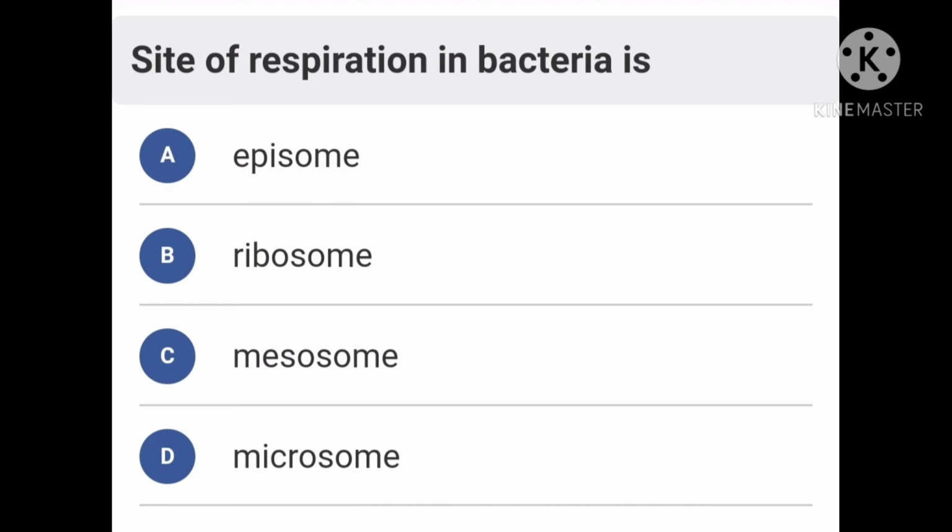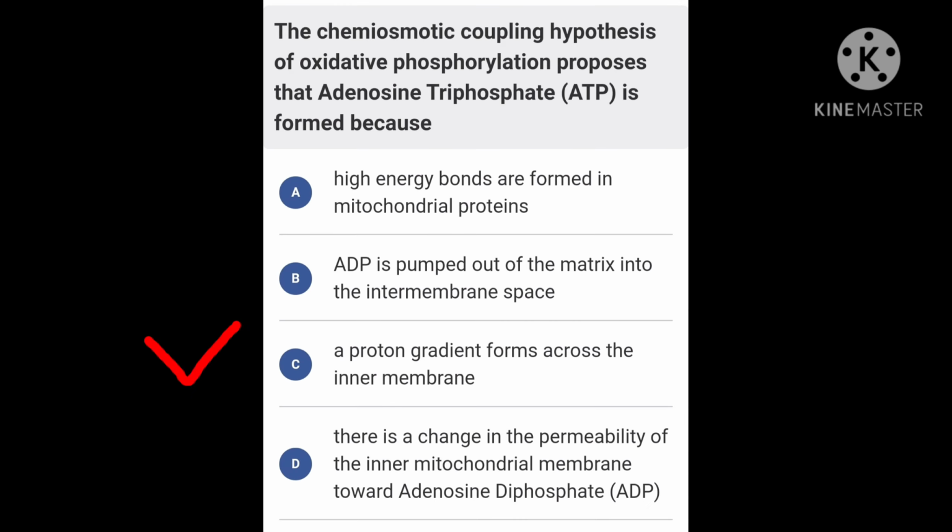The plasma membrane is a living membrane that forms the boundary between a cell and its environment. Some invaginations of the plasma membrane are called mesosomes, which are involved in the process of respiration and are called the respiratory site. Thus, the correct answer is option C, mesosome. Okay, let's see our next question.